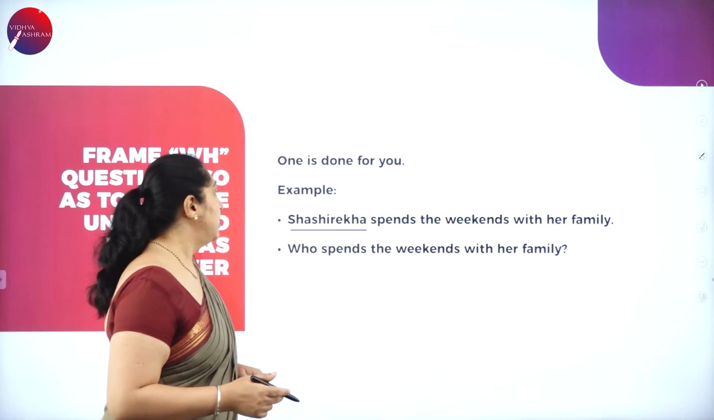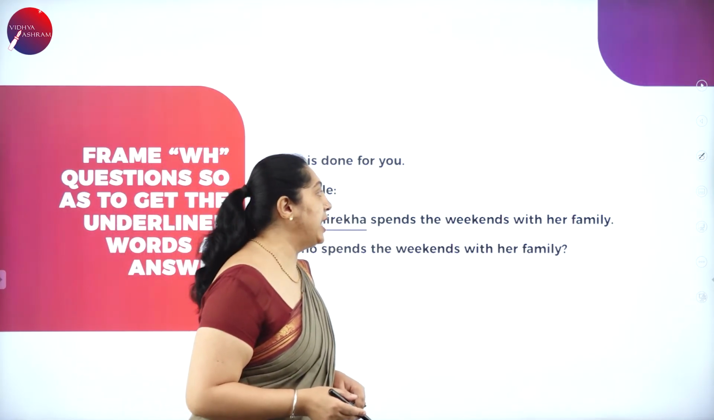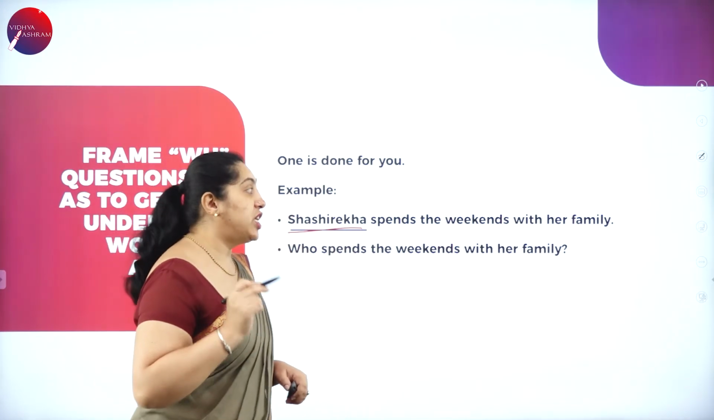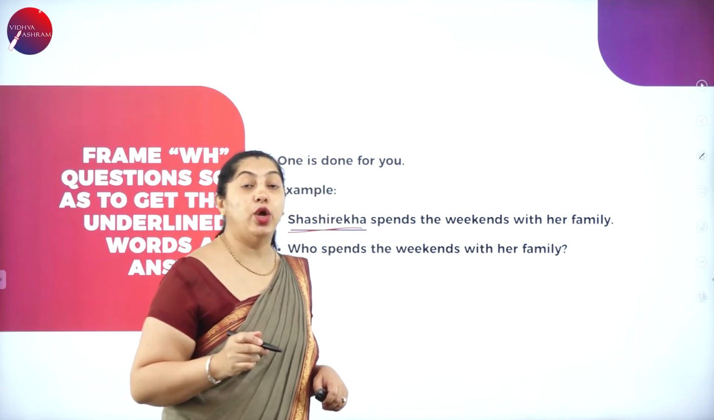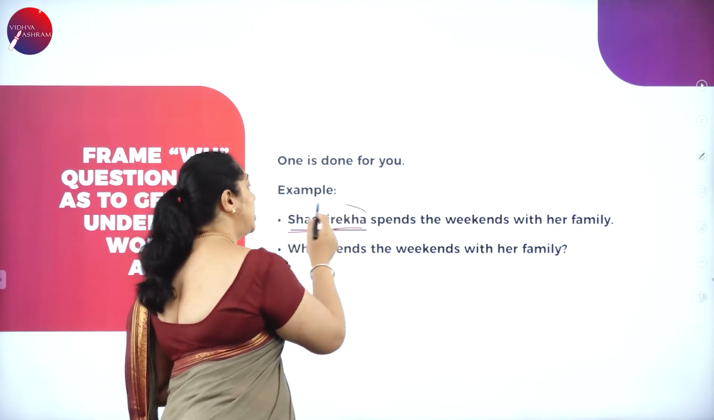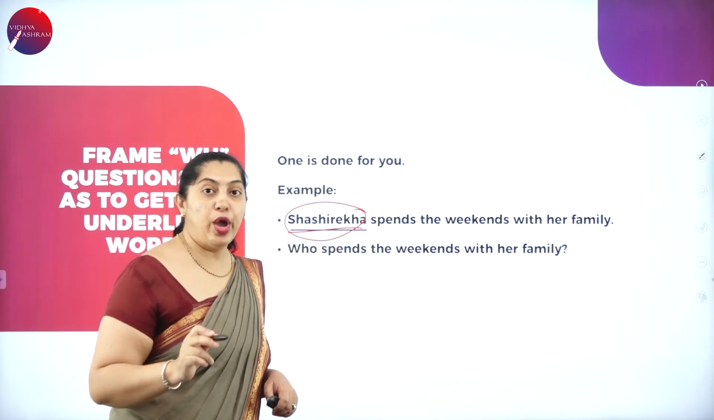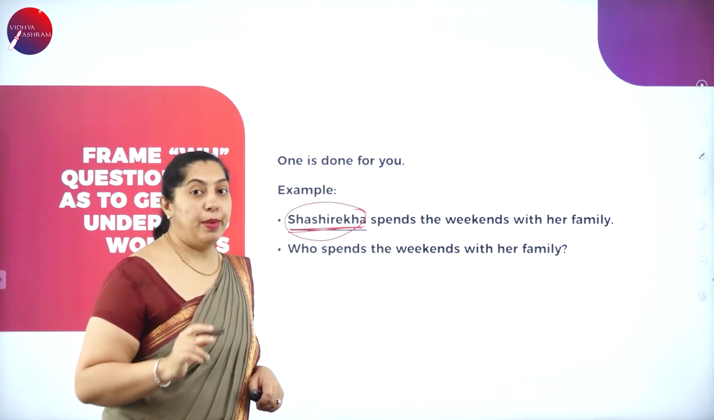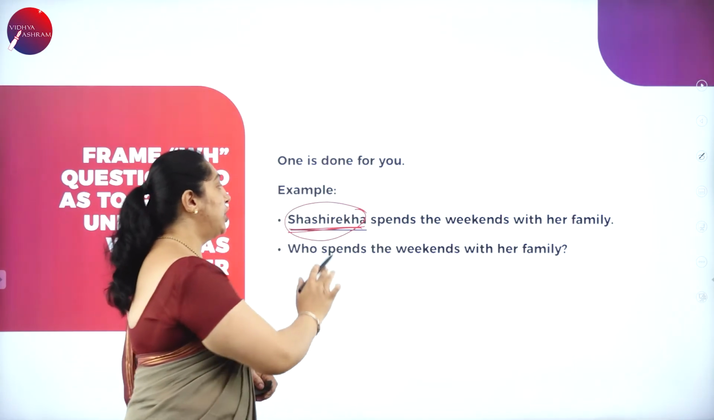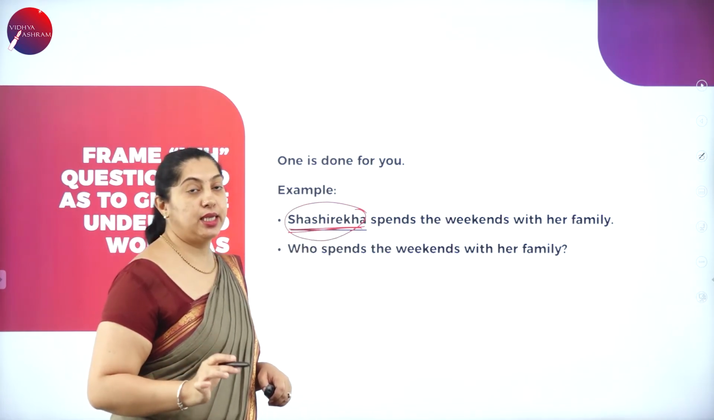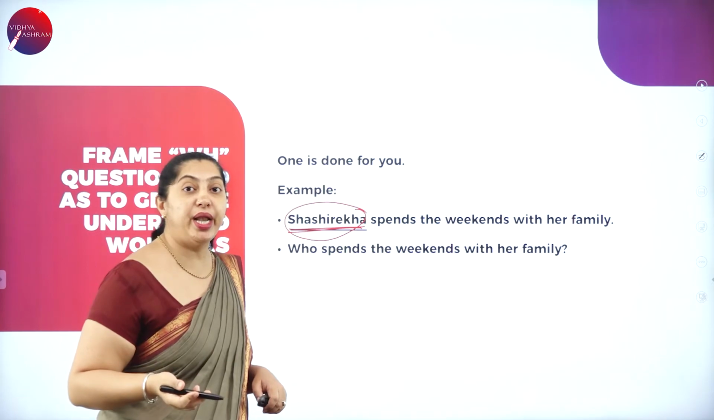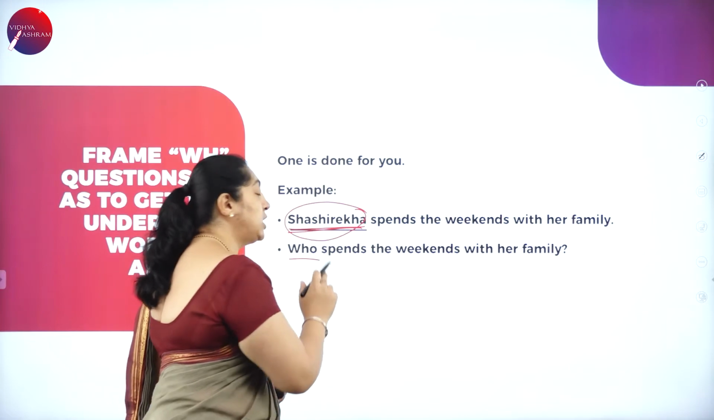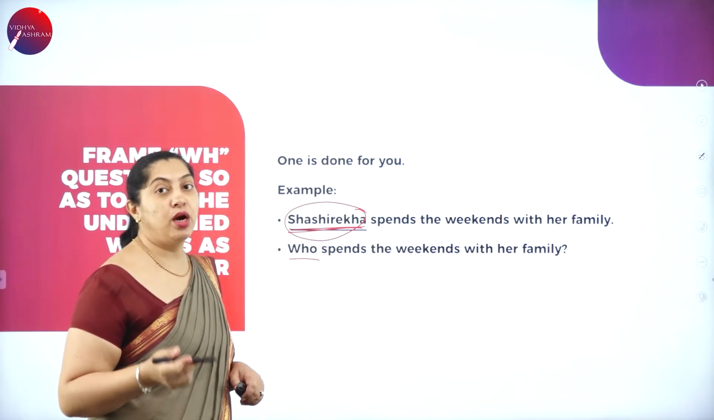For example, Shashireka spends the weekends with her family. So what is she doing? Shashireka, she spends her weekend with her family. So the underlined word is Shashireka. When you frame the WH question, you should get this underlined word as an answer. So, who is spending the weekend with her family? It is Shashireka. So, the WH question is who? Who spends the weekend with her family?